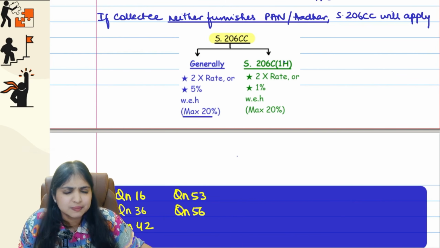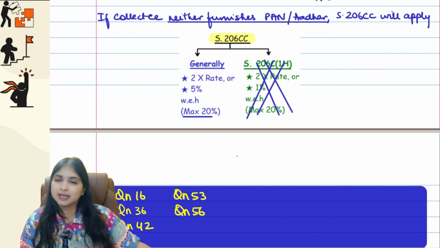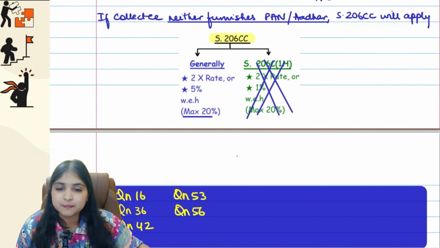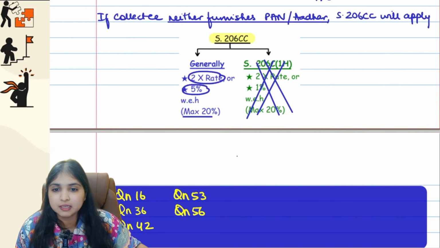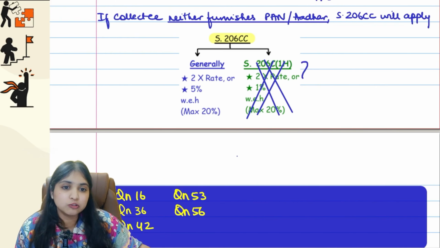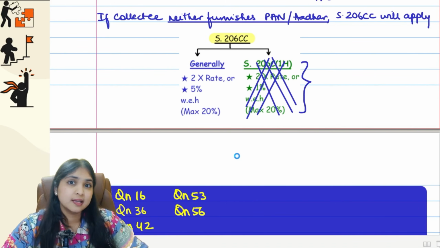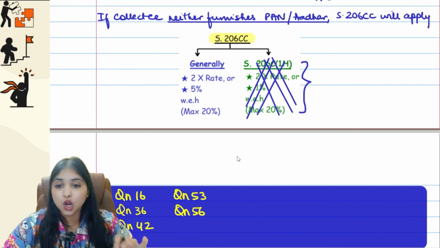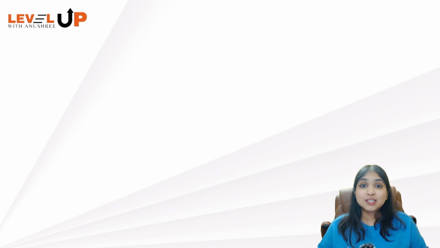But this part you can ignore, guys, because 206C1H has been removed. That section itself has been removed from the Income Tax Act. So 206CC says 2 times the rate or 5%, whichever is higher, maximum 20%. Guys, I think in the checkmate book also this part will be there. Remove it, okay? That's it. So this was our entire discussion on TCS along with 206CC. With this, we are done with TDS and TCS in a detailed manner.